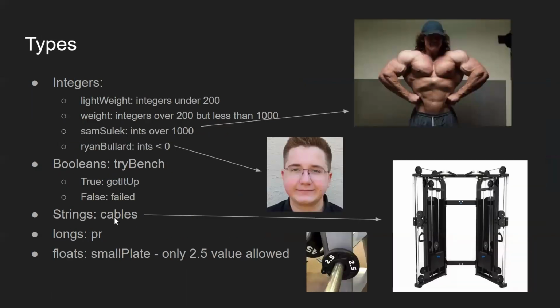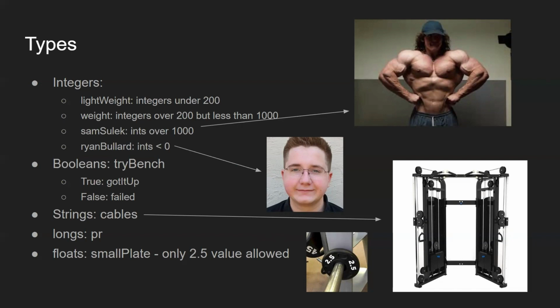All right, so I'll go ahead and talk about the types here. So first off, getting into the integers, one of the really great features about our programming language is that we have a lot more control over the types of integers. In a language like Java, it can be really unintuitive that an integer can be something like 1 or 200,000. But in our language, you have so much more control. For example, if we look at the lightweight variable, when you're at the gym and you're benching, anything under 200 pounds could definitely be considered lightweight. So anytime you use an integer under 200, it must be annotated with the type of lightweight.